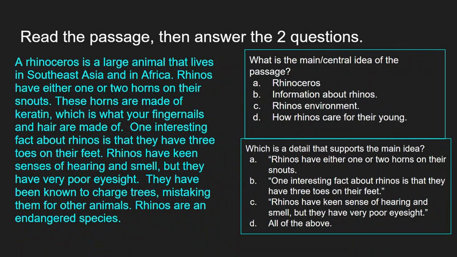The next question says, which is a detail that supports the main idea? A, rhinos have either one or two horns on their snouts. B, one interesting fact about rhinos is that they have 3 toes on their feet. C, rhinos have a keen sense of hearing and smell, but they have very poor eyesight. Or D, all of the above.